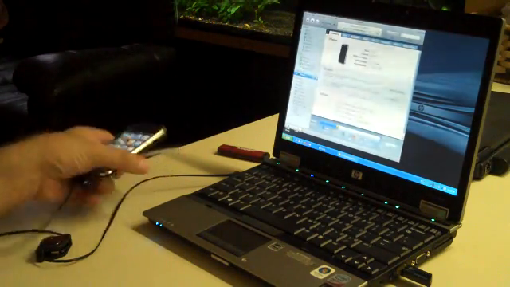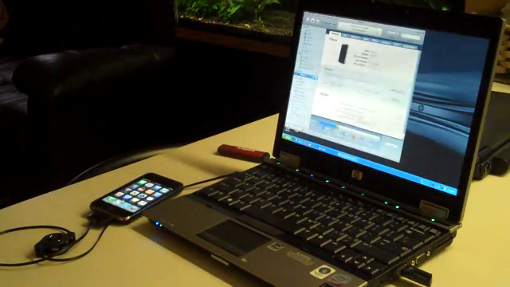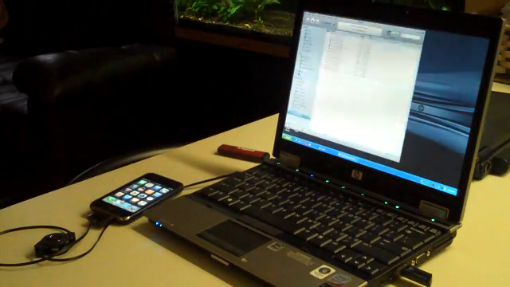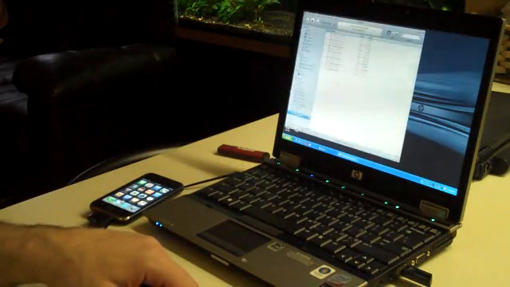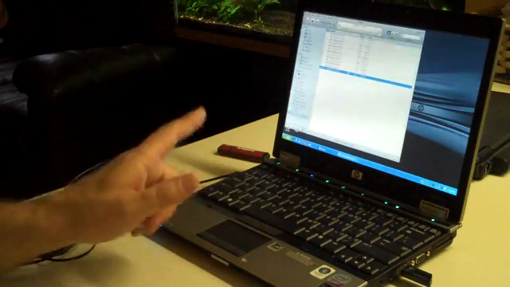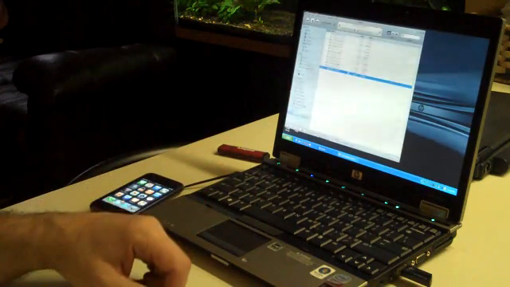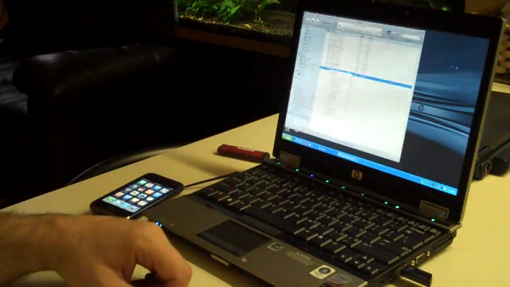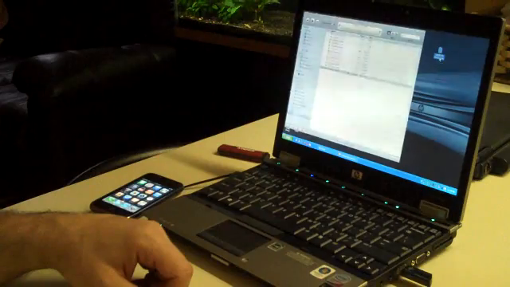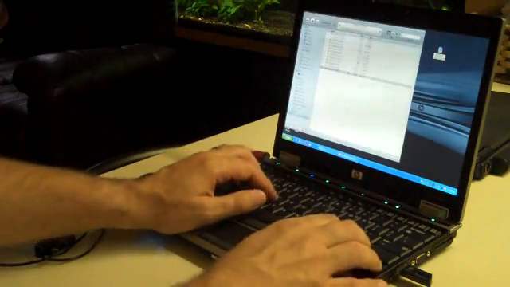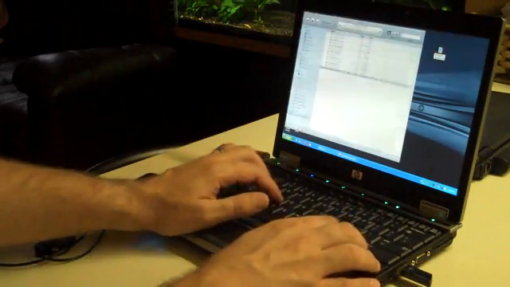All right, so now I have the voice memo. It should show right here, and at the bottom you see voice memos. And let's see. All right, that's the one. So I'm going to drag it to my desktop. I'm going to change the extension to M4R instead of M4A.